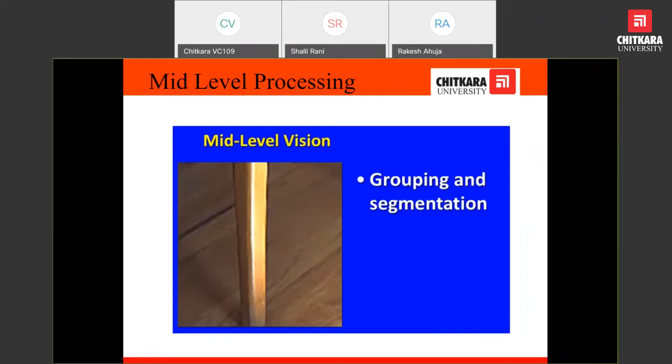Here, middle level vision may tell us that there is one object and there is another object. So this is segregation of the image into objects. This is the middle level of vision.